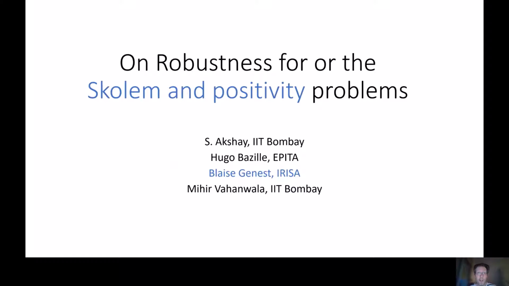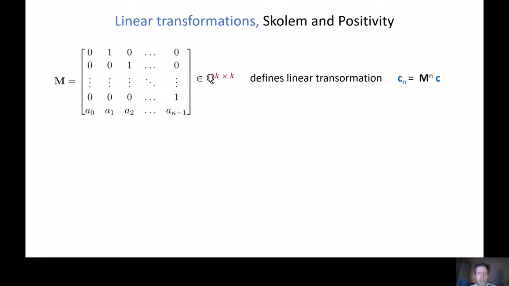Hello, so I will tease about our paper on Skolem. What is Skolem? It's a question on linear transformation. For instance, take a matrix of dimension k. It will define a linear transformation by applying repetitively M.